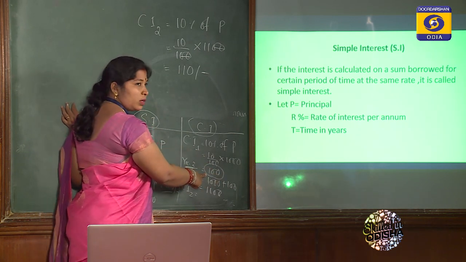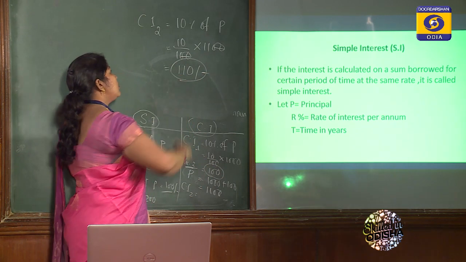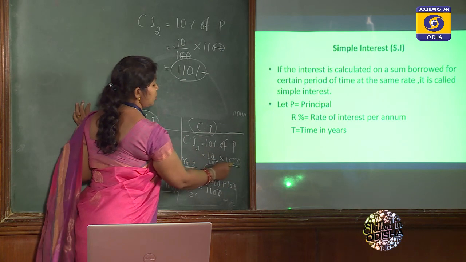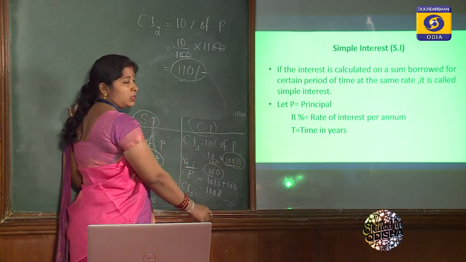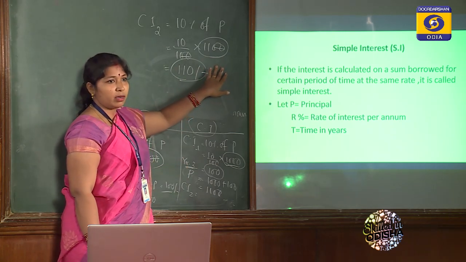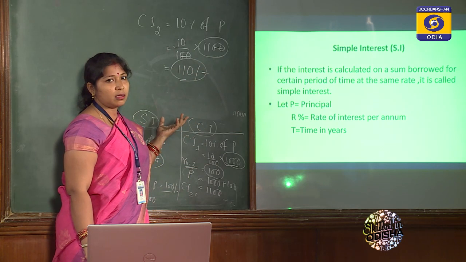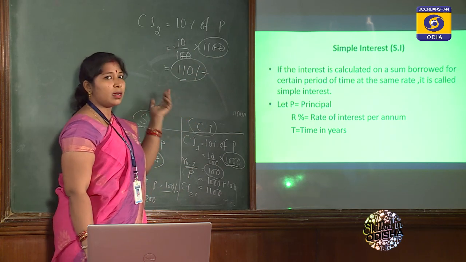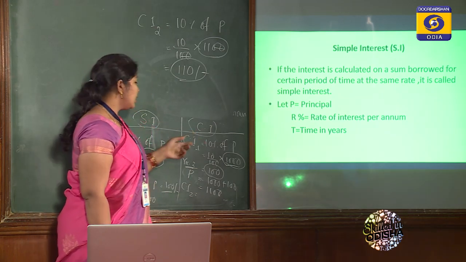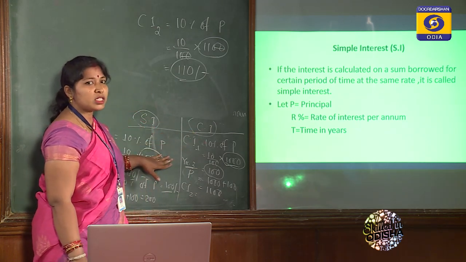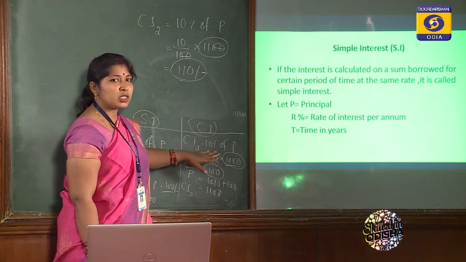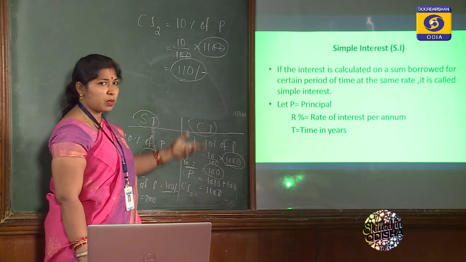In the first year it will be 100. In the second year, the compound interest we are calculating will be 110. As well as the principal is also changing. Principal amount is 1000 for the first year. Similarly, the second year principal amount will become 1100. Likewise, whenever we increase the number of years, compound interest will gradually increase. So this is the main difference between simple interest and compound interest: in simple interest, the principal amount remains unchanged, whereas in compound interest, the principal amount keeps changing with respect to the year.